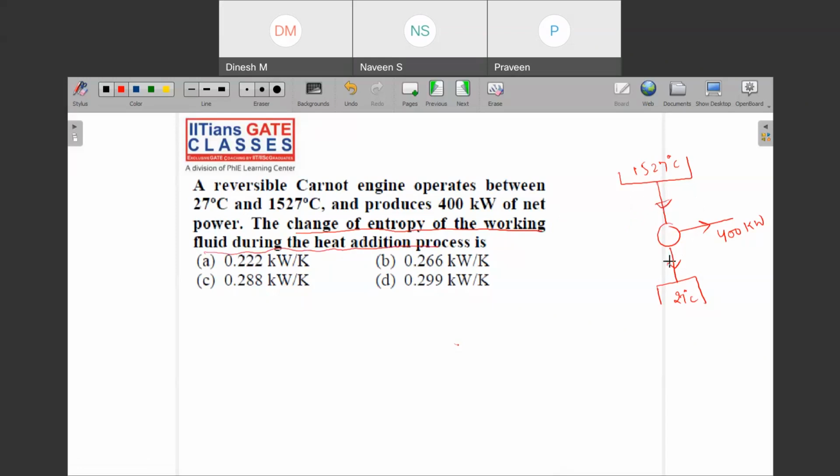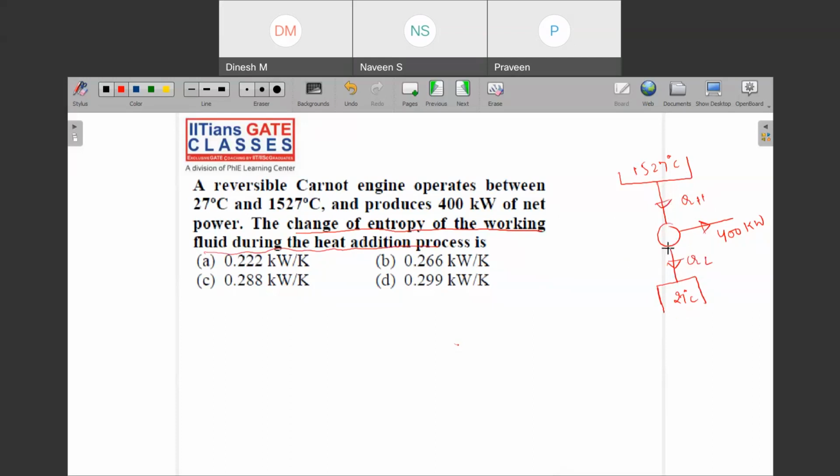There is some working fluid between these two, getting some heat from the source, and that heat is converted into work, and the remainder is rejected to the lower one. So he will ask you what is the change. When the fluid was here, it has some entropy. When that fluid is here, it has some entropy.